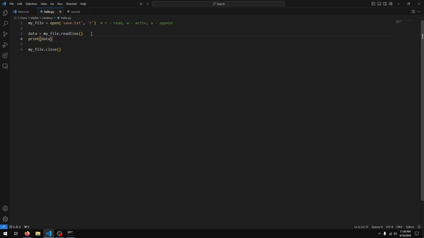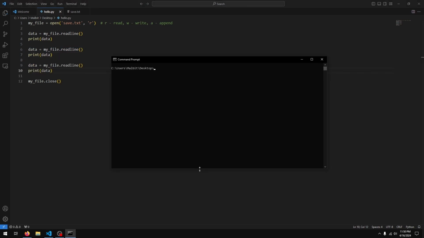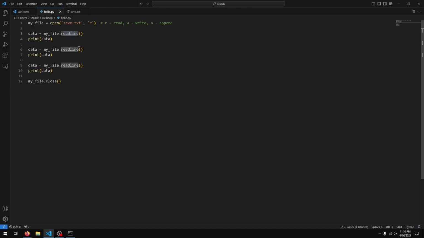If I copy this and paste it down here, so essentially I am reading a line, printing it out. I'm reading a line again, printing it out. Let's do this a few times. So 3 times. Run my code again. You see we got this is a sentence 1, this is a sentence 2, and this is a sentence 3. Readline reads the file one line at a time.